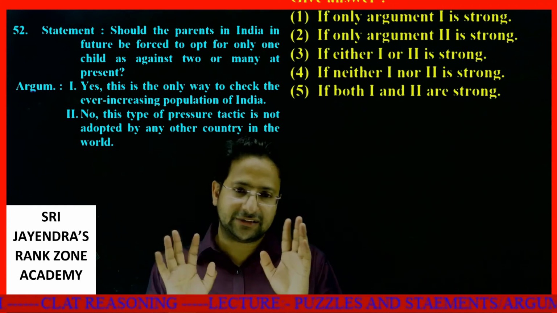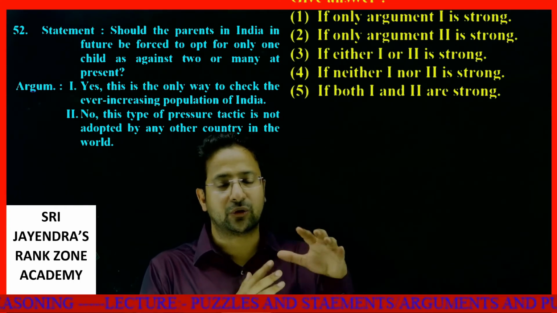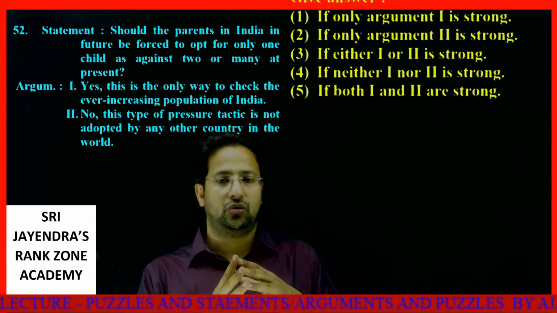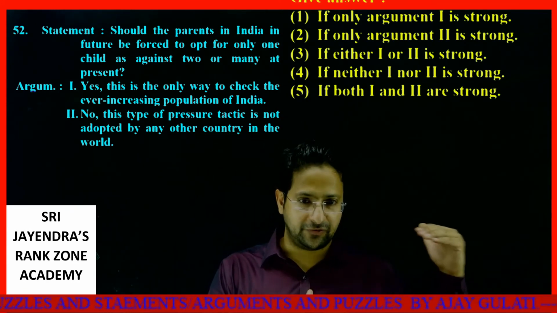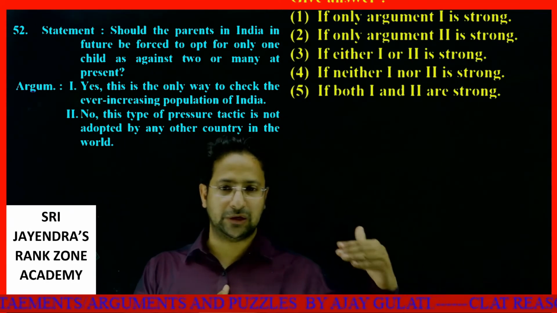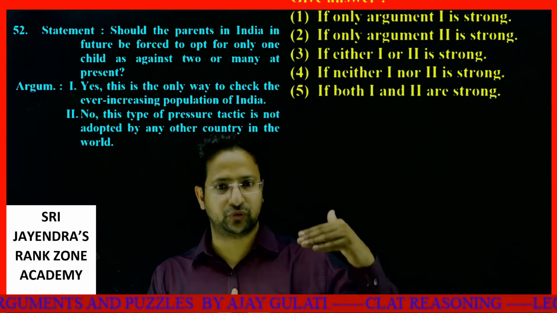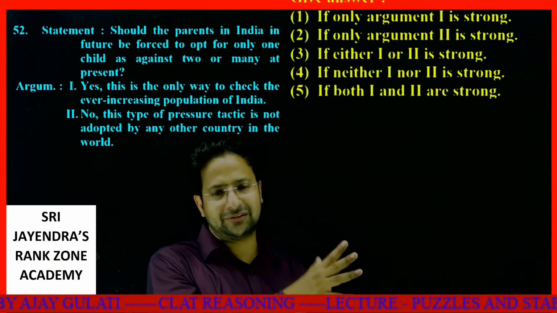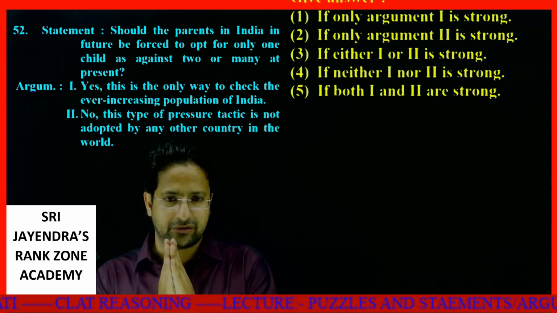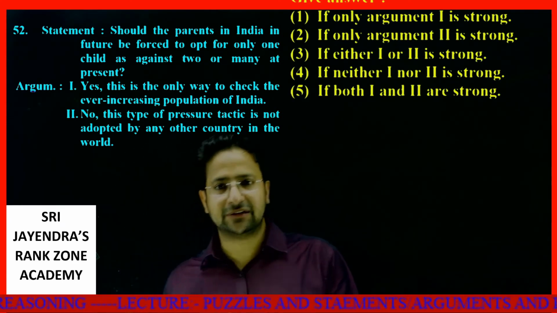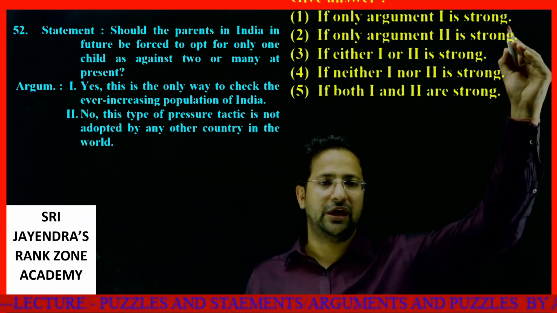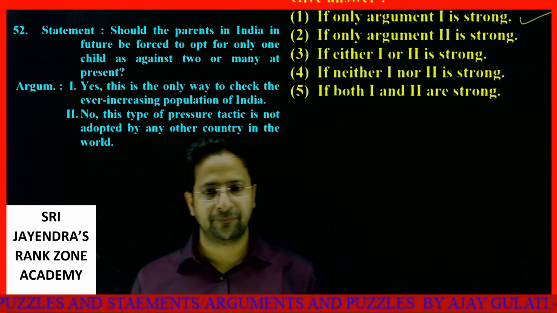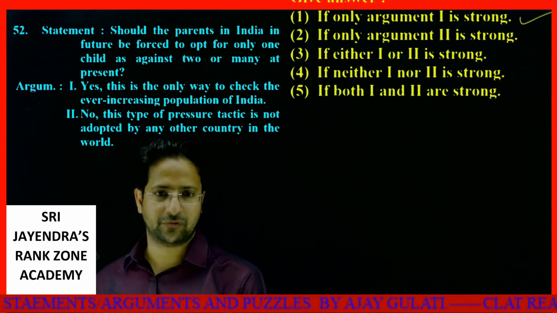But let's leave that part. When China forcefully did this, China could contain a better population. So this was also one of the ways of controlling the population, by forcefully doing this. So China was doing this, but the statement that no other country is doing it is absolutely false. This is totally denied. The first argument is true. Only argument one is strong. That is our answer. I hope you have got it, dear students.